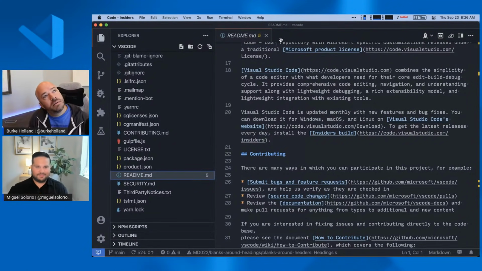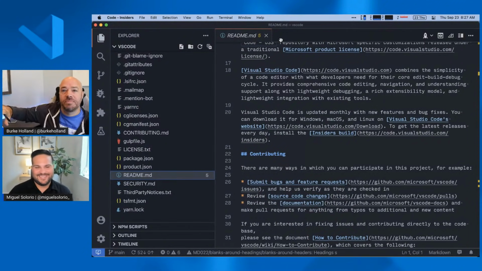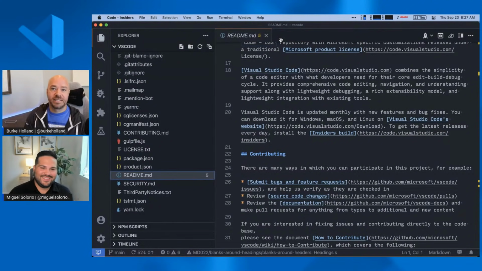Miguel, I would like to be able to theme VS Code from top to bottom. Like I want to have a gradient in the sidebar. I want the welcome screen to have a custom image. Why can't I do those things?